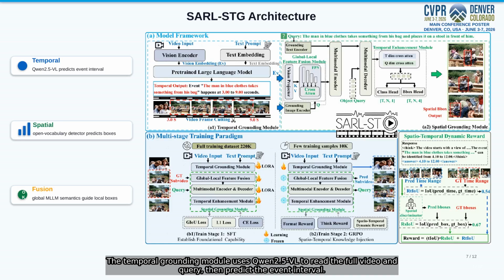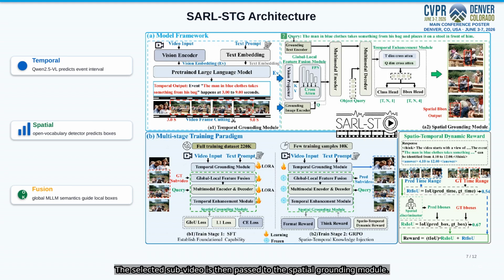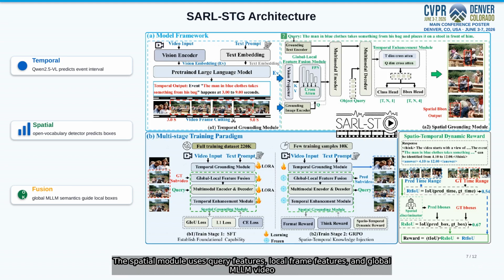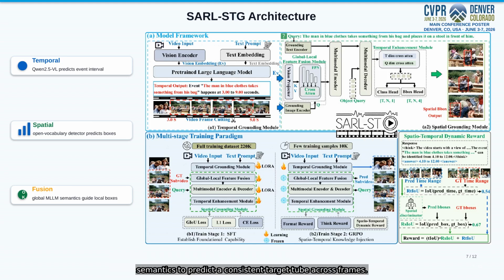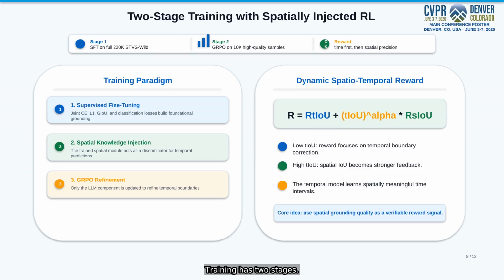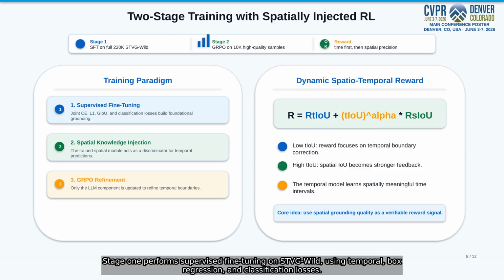The temporal grounding module uses Qwen2.5-VL to read the full video and query, then predict the event interval. The selected sub-video is then passed to the spatial grounding module. The spatial module uses query features, local frame features, and global MLLM video semantics to predict a consistent target tube across frames. Stage 1 performs supervised fine-tuning on STVG Wild using temporal, box regression, and classification losses.